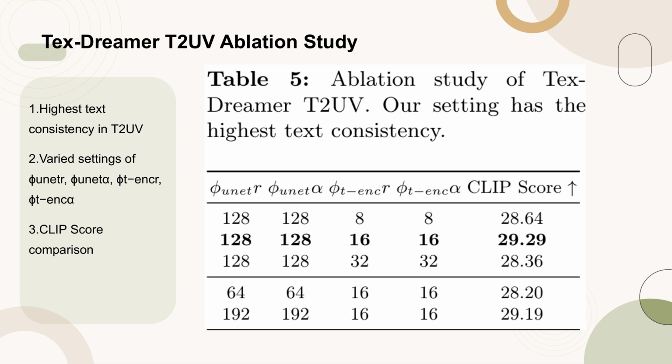Table 5 presents an ablation study of TexDreamer T2UV, focusing on the settings that achieve the highest text consistency. The table compares different configurations of the UNet and text encoder parameters. The results show that our setting achieves the highest CLIP score, indicating superior text consistency. This study underscores the importance of these parameters in optimizing the texturing process for 3D human models.